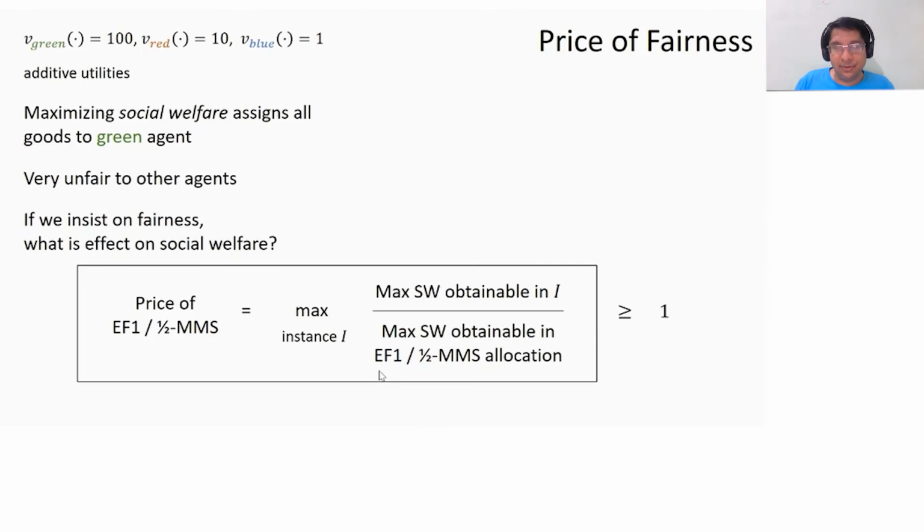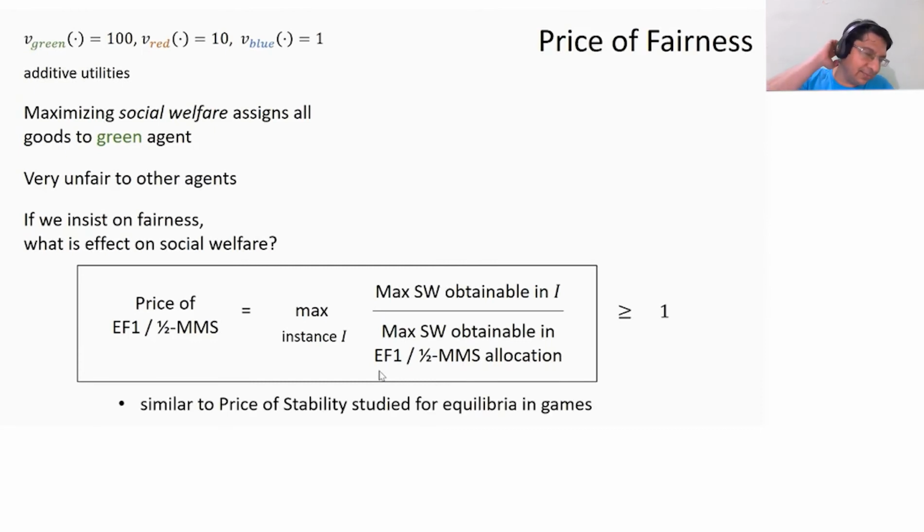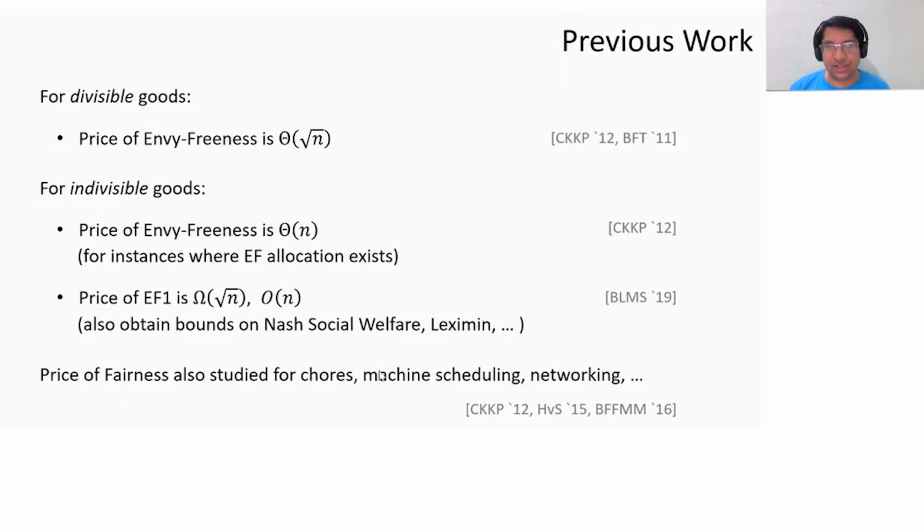So I want to obtain hopefully tight bounds on the price of fairness for EF1 and half MMS for the case of indivisible goods. I want to mention that this price of fairness is motivated by something similar in game theory, where we study the price of stability, which is roughly the same thing. It looks at the worst-case ratio of the social welfare obtainable to the social welfare obtainable at an equilibrium. In this case, instead of equilibrium, we're looking at fairness. Okay, so here's what's known about this. We are not the first to study the price of fairness.